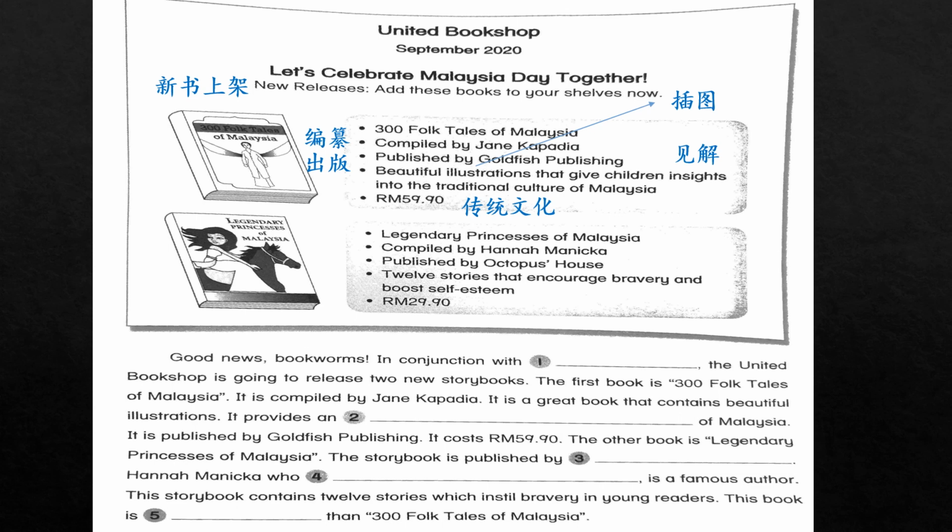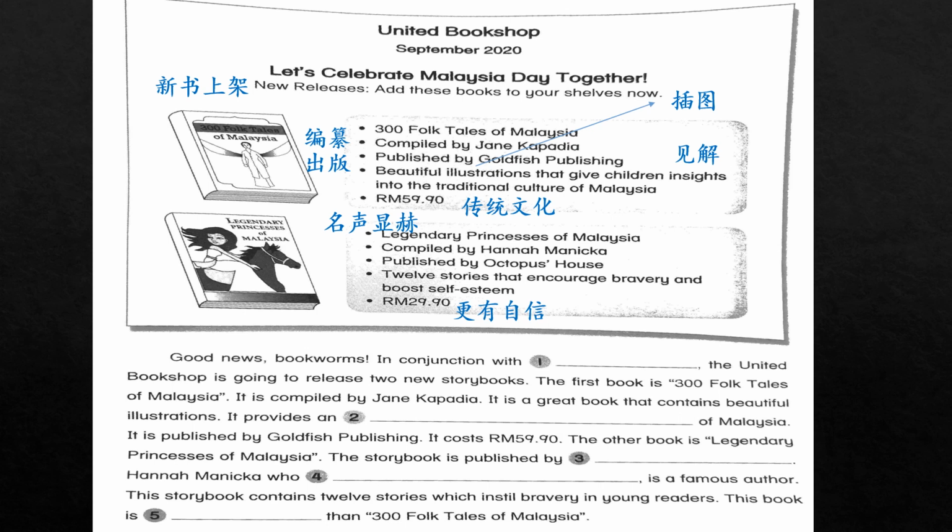Right, the other book is Legendary Princesses of Malaysia. Okay, it's compiled by Hana Manika, published by Octopus House. There are 12 stories. Okay, here there are 300, here there are 12. 12 stories that encourage bravery, means to make you braver, 让你更勇敢, and boost self-esteem, to make you feel better about yourself. Okay, or 更有自信. Just now we say legendary means very famous, 名声很显赫的.